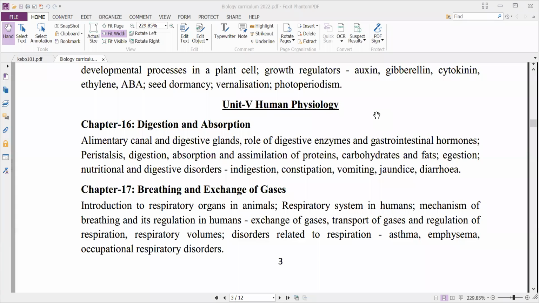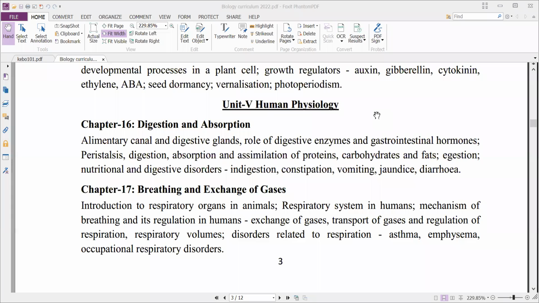And next, respiratory volumes, that is, how much air the lungs can hold under normal respiration, during forced inspiration, and forced expiration. That's all we'll study, by which we can understand the functioning of the lungs using the respiratory volumes. And next, disorders related to respiration.